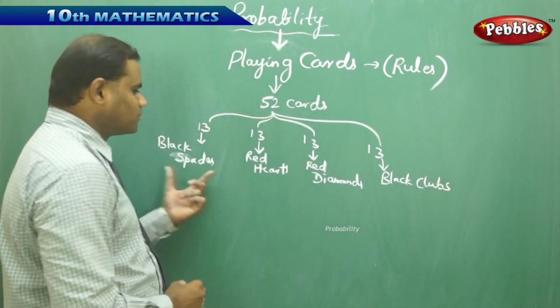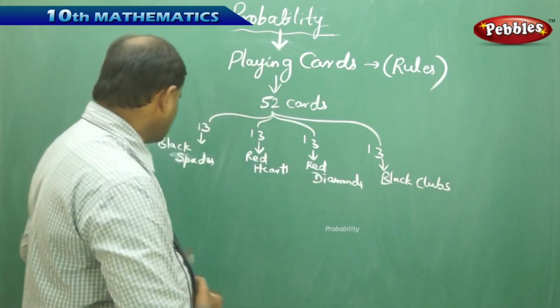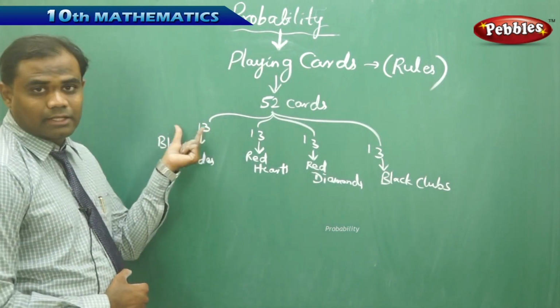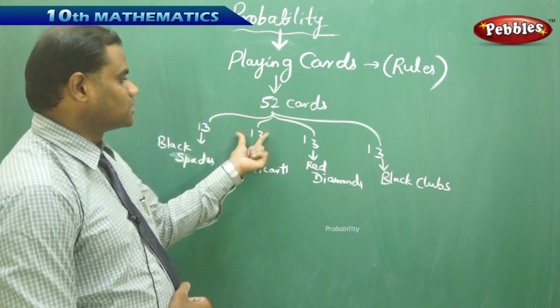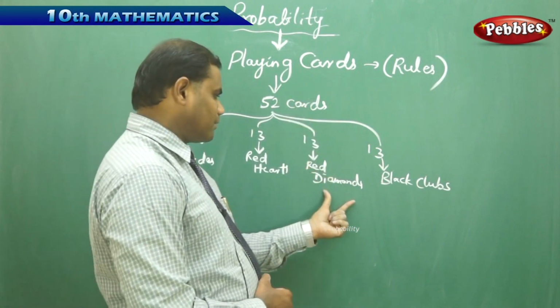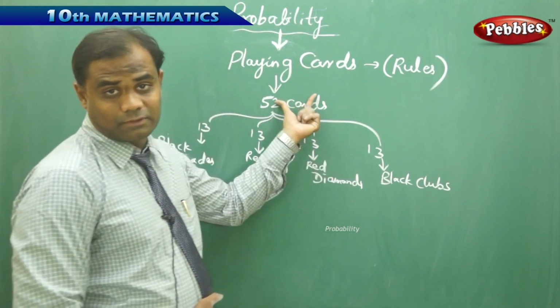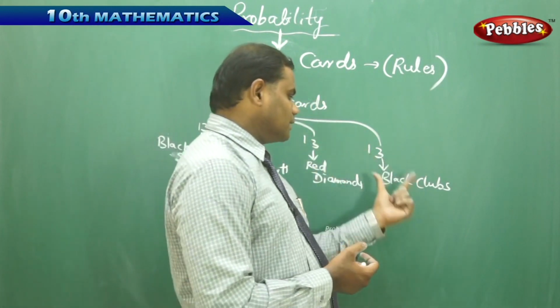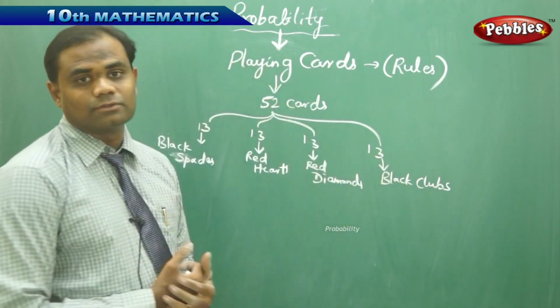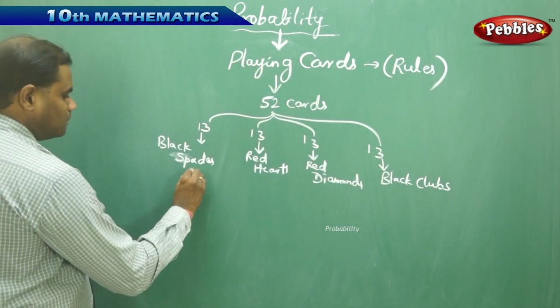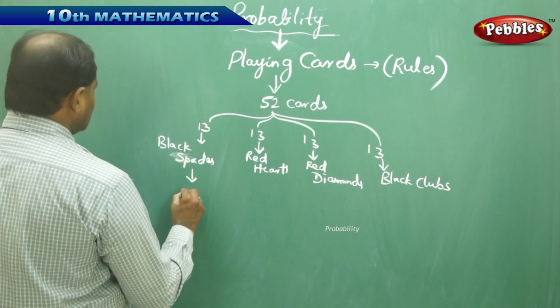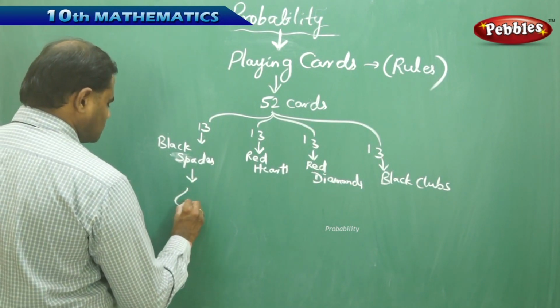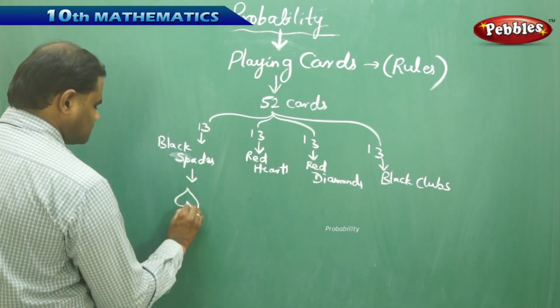So you have 4 different types of cards. One is black spades, which are 13 in number out of 52, and red hearts, which are 13 in number out of 52, and red diamonds, which are 13 in number out of the 52 cards on the whole. And finally, there are 13 black clubs in 52 cards. Usually, the black spades are given with the symbol like this.